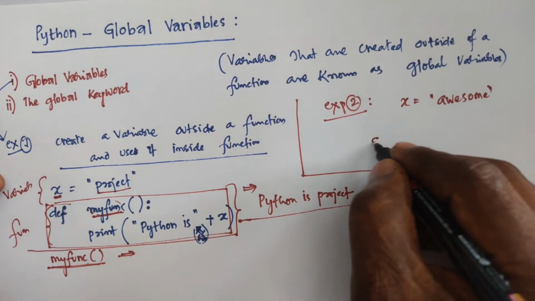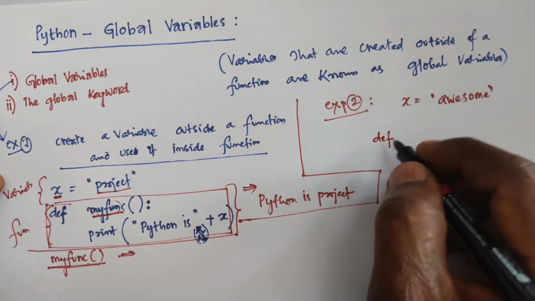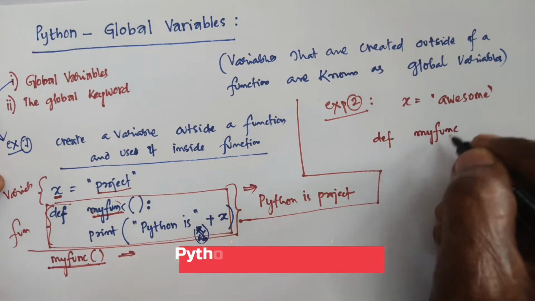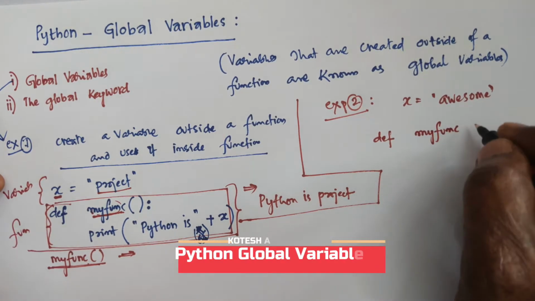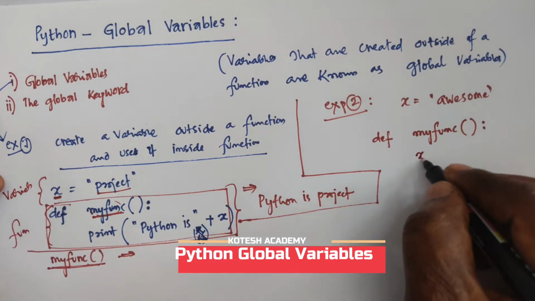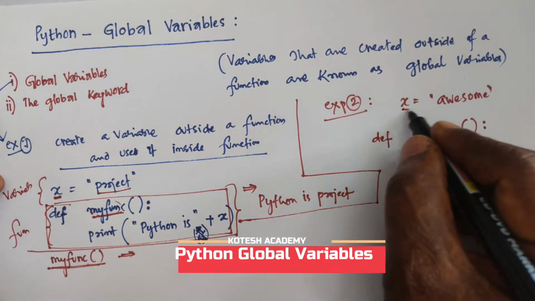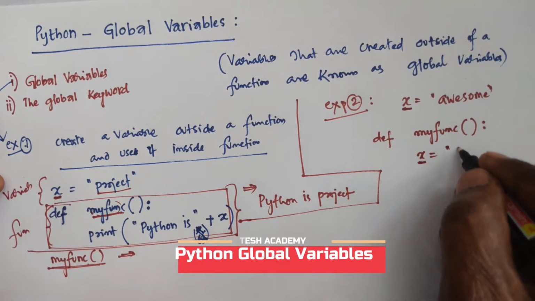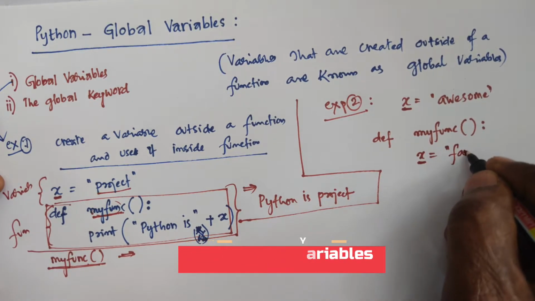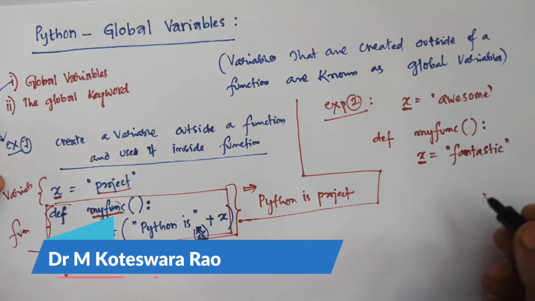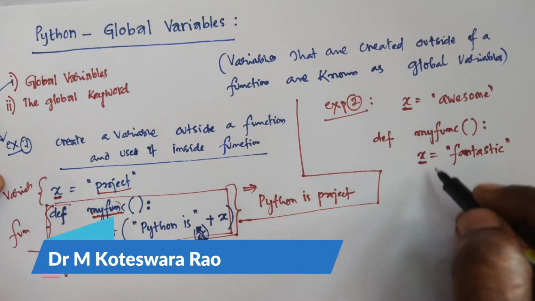Okay. Then you are writing the definition of one function. That function name is my function, whatever name you can write here. This is the actual function start, and x. Here outside the function is the x variable, inside the function also an x variable. Once again I am going to give the value fantastic. Here the variables are the same,